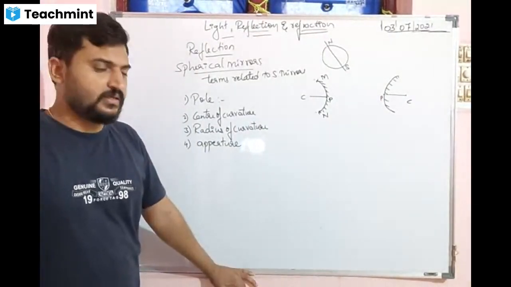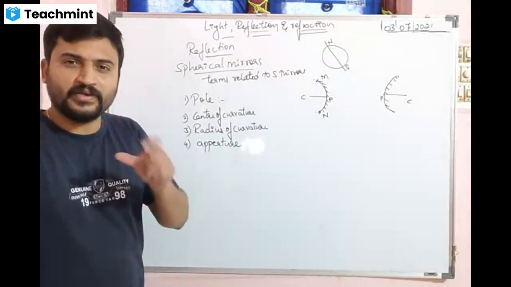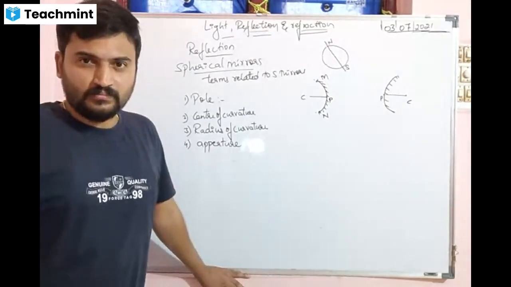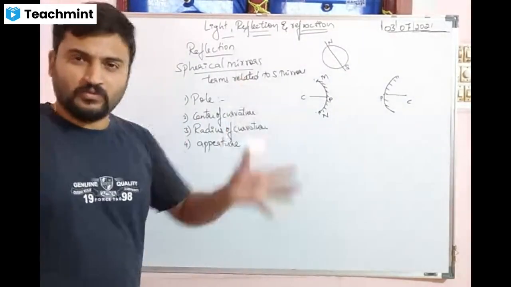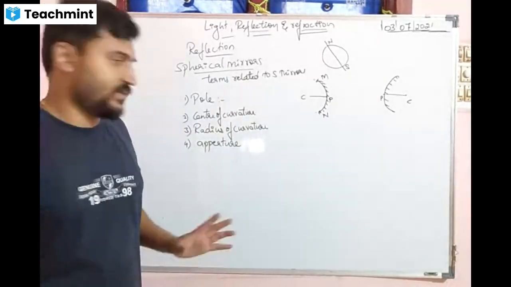If you are using a DSLR camera or digital camera or the pro mode in your mobile camera, you can see this aperture. That is for a lens, and it is the same for a mirror. This is called aperture.